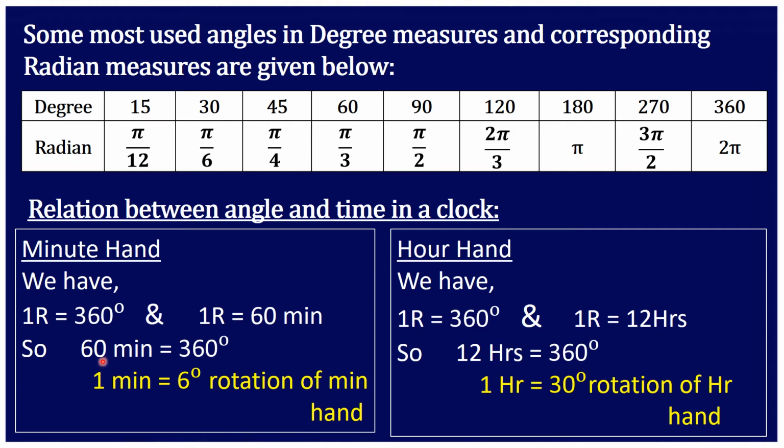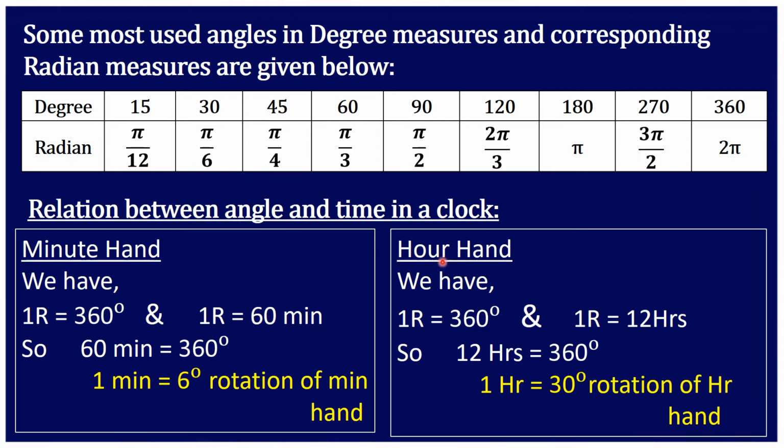So from this we get 1 minute is equal to 6 degrees by dividing 360 by 60. That means to rotate 6 degrees, the minute hand takes 1 minute. That is, in 1 minute the minute hand rotates through a 6 degree angle.